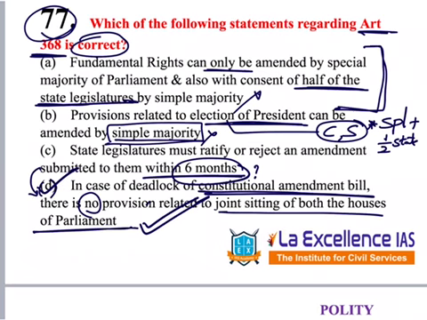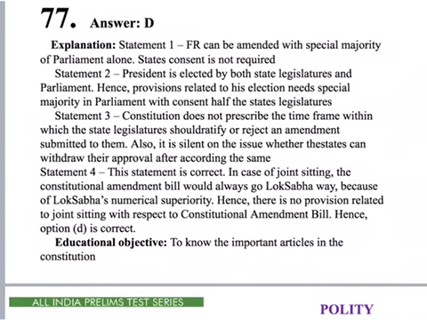So as we know D is for sure correct, we have kept D as correct and C is incorrect. There is no time limit. Because of that, here it's mentioned 6 months. With this word, it has become incorrect. The explanation for this question is given over here. Please go through it once.